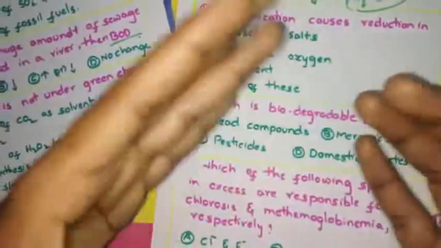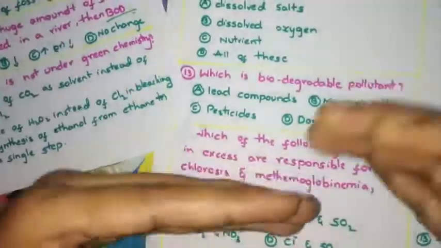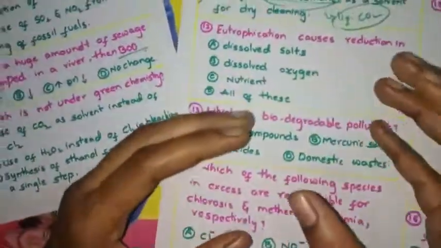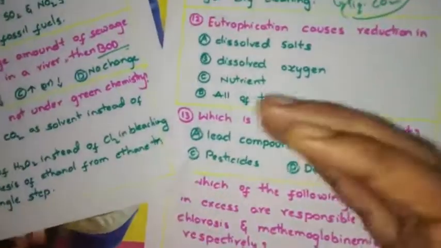Eutrophication means, suppose you want to develop a dense water plant population, then you have to kill the animals. How to kill? You will reduce the oxygen, because animals, the living organisms in water, consume oxygen.